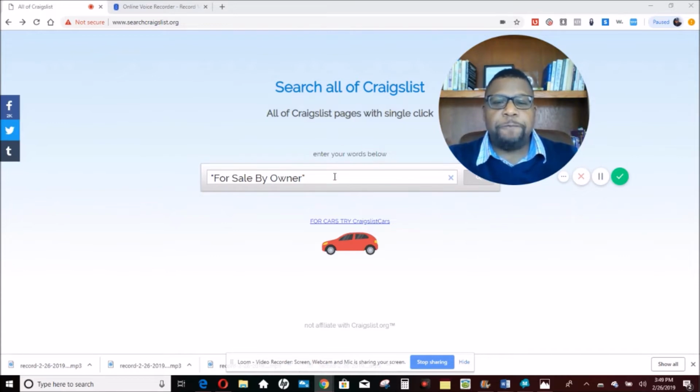All right, now here's the thing. When you go to the site, you're going to see a search box like this. And basically, you can put in anything you want to put in. I put quotations around my stuff because I need to make sure that that specific search title will be in the description. All right. So that's what's important to me. Now, you can put it in with motivated seller, or whatever term you want to look for, or whatever thing that you feel like you can use to find deals. All right, if it's a fix and flip or what have you, whatever you're looking for, you basically put it in there with quotations around it.